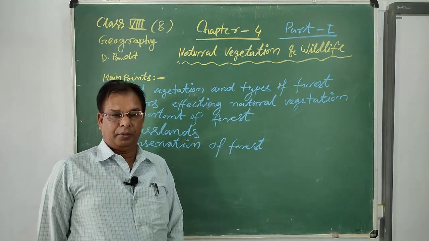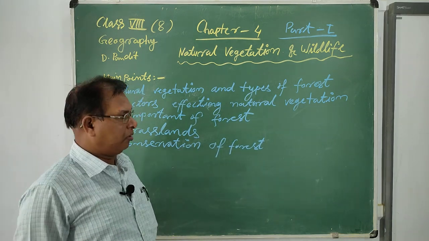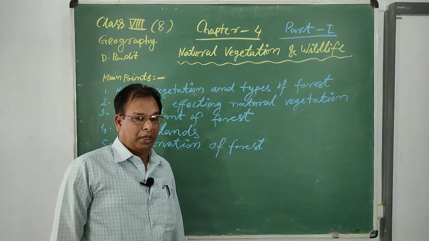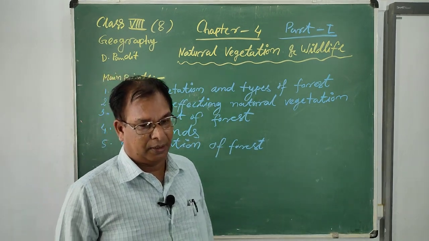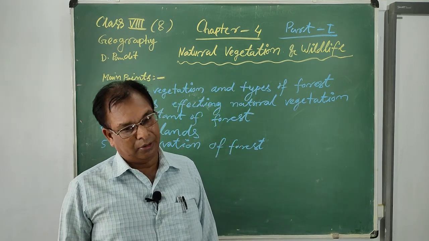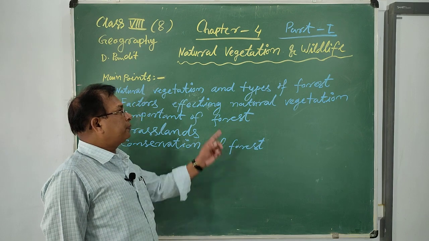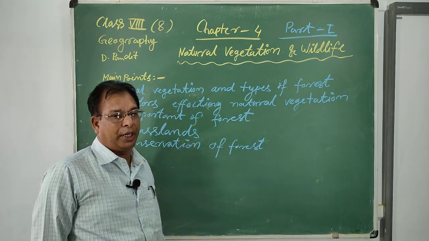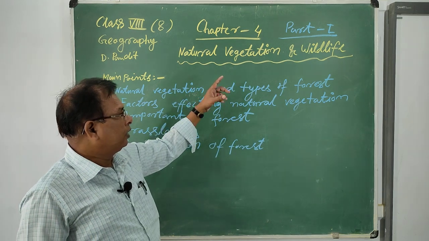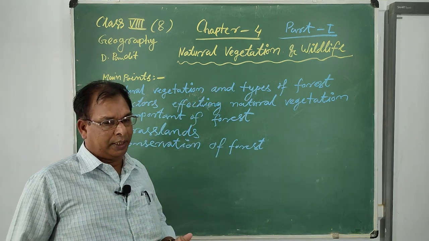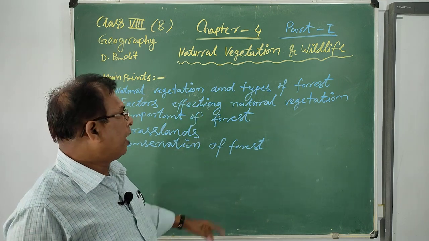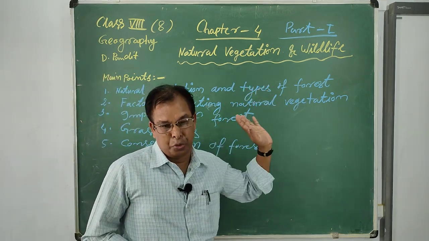Today we will learn about chapter 4, because you have already completed chapters 1, 2 and 3. According to the syllabus, chapter 4 is also very important. I have divided chapter 4 into two parts, part 1 and part 2.